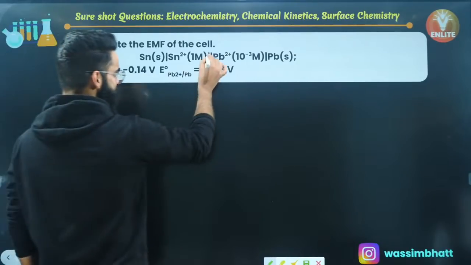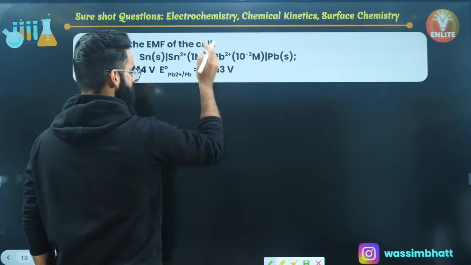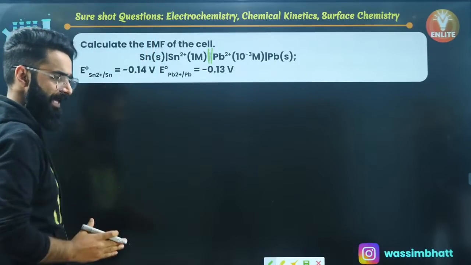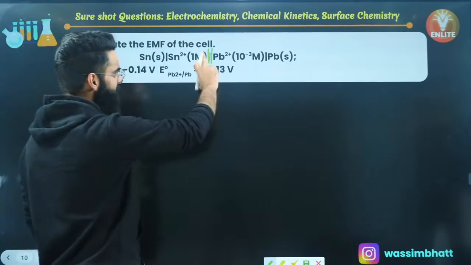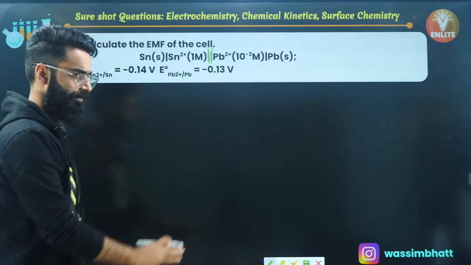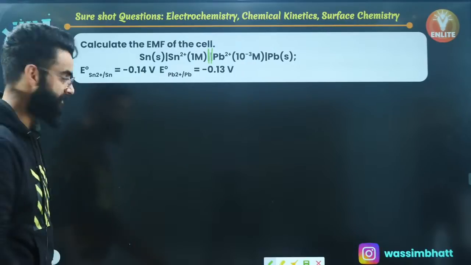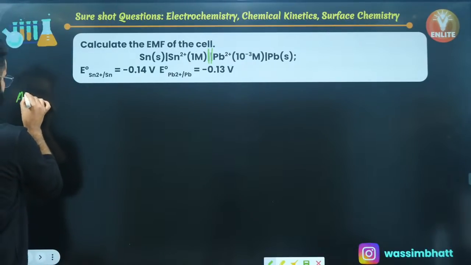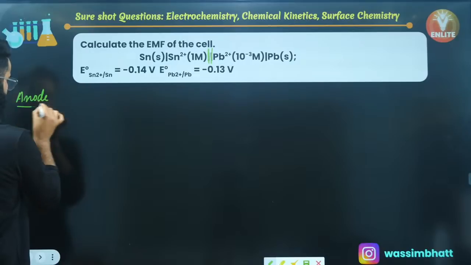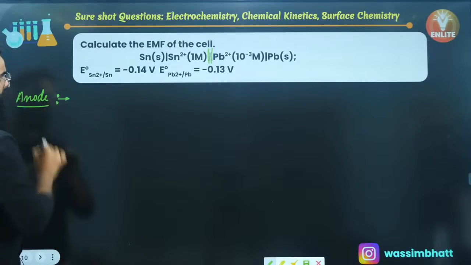First thing, these are the two lines which represent your salt bridge. On the left-hand side of the salt bridge, we always write the anode, right? And on the right-hand side of the salt bridge, we always write the cathode, yeah? At anode, oxidation takes place. At cathode, reduction takes place. So first thing, I will be writing the reaction which will be taking place at anode. You guys know at anode, oxidation takes place.